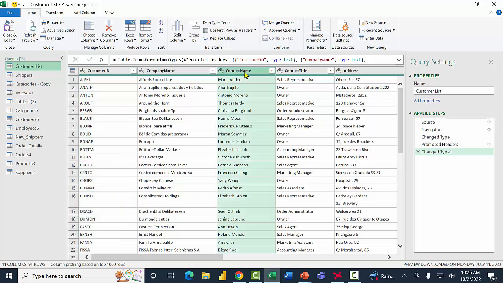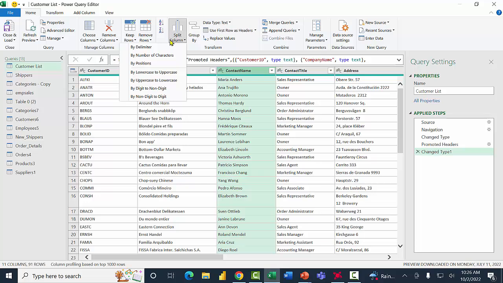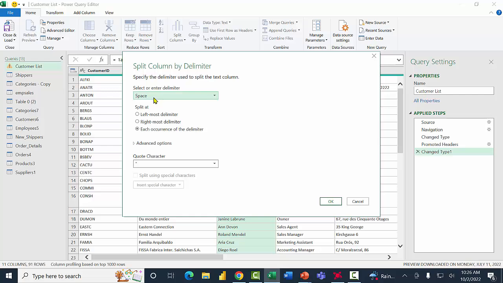I'm going to click on the Contact Name column, and notice how the first name and the last name are in the same column. So watch how we're going to split it. In fact, it is called Split Column. I'll click on the Contact Name column, and up here on the Home tab it says Split Column. Usually it's by a delimiter, which is a separator between the fields. I'll pick By Delimiter. It found a space there, which is correct. So I'll click OK.